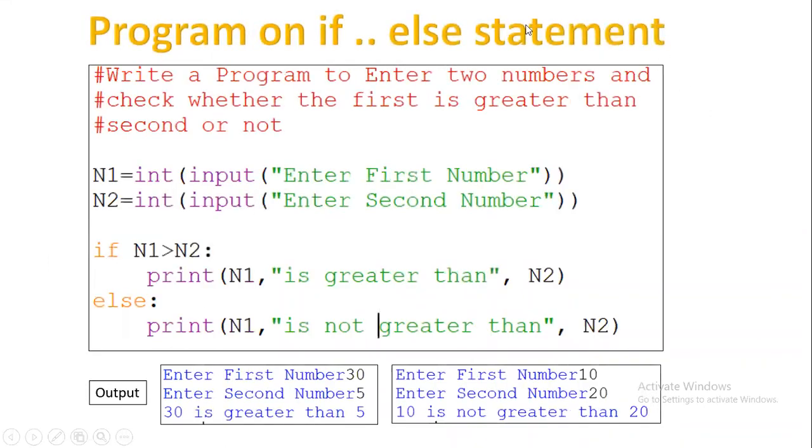And moving on to a program based on the if else statement. For example, it's simply asking you to enter two numbers and check whether the first is greater than the second or not. You ask for two numbers to be entered. You check if the value of n1 is greater than n2. If it is true, it will say n1 is greater than n2. Otherwise, it will simply say n1 is not greater than n2. So these are some programs. Similarly, you can have some more programs based on if else conditions.